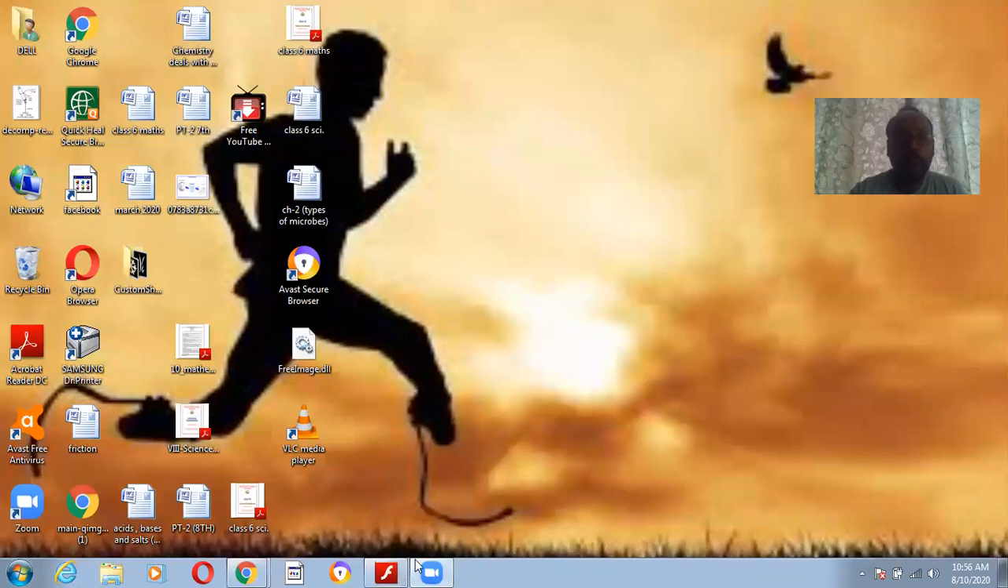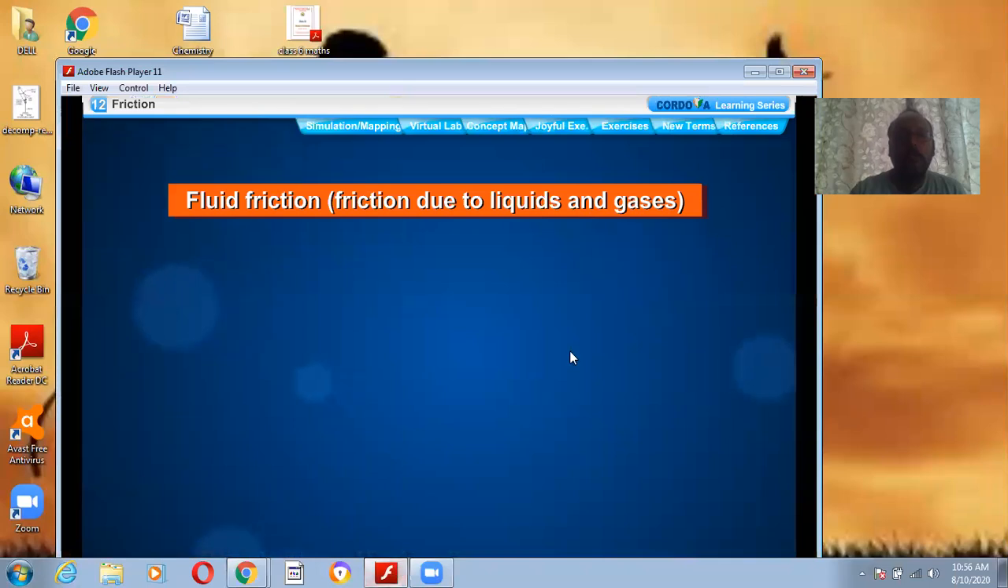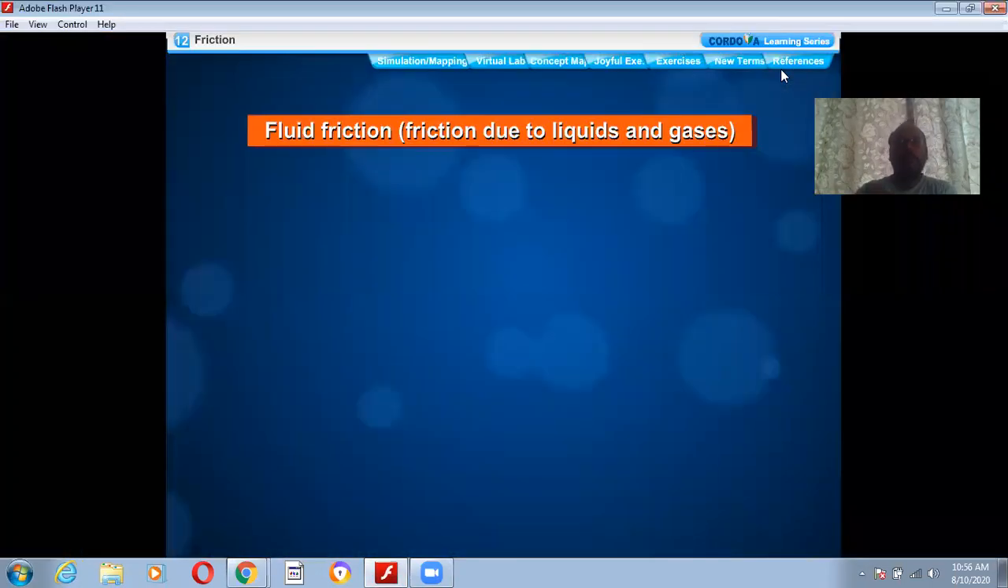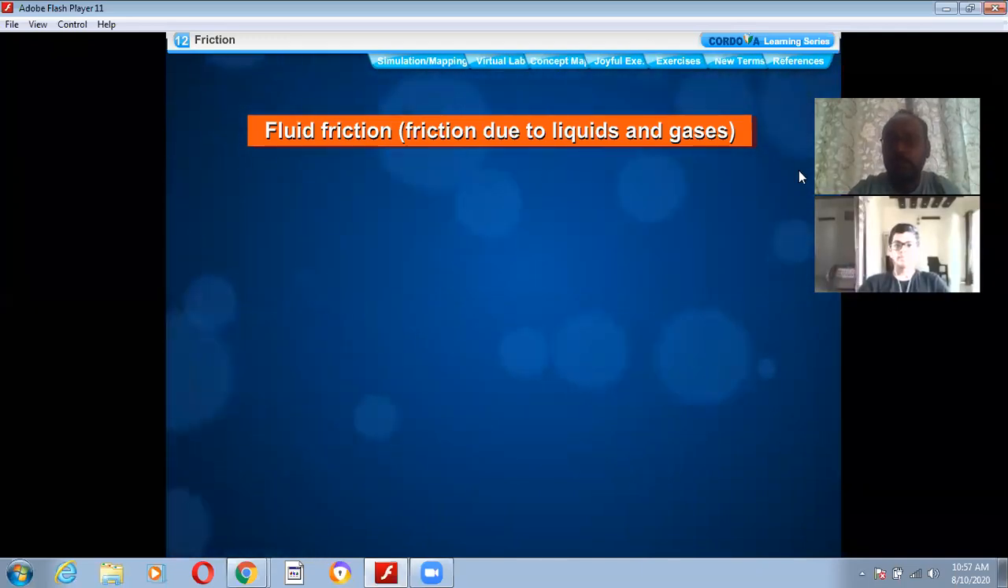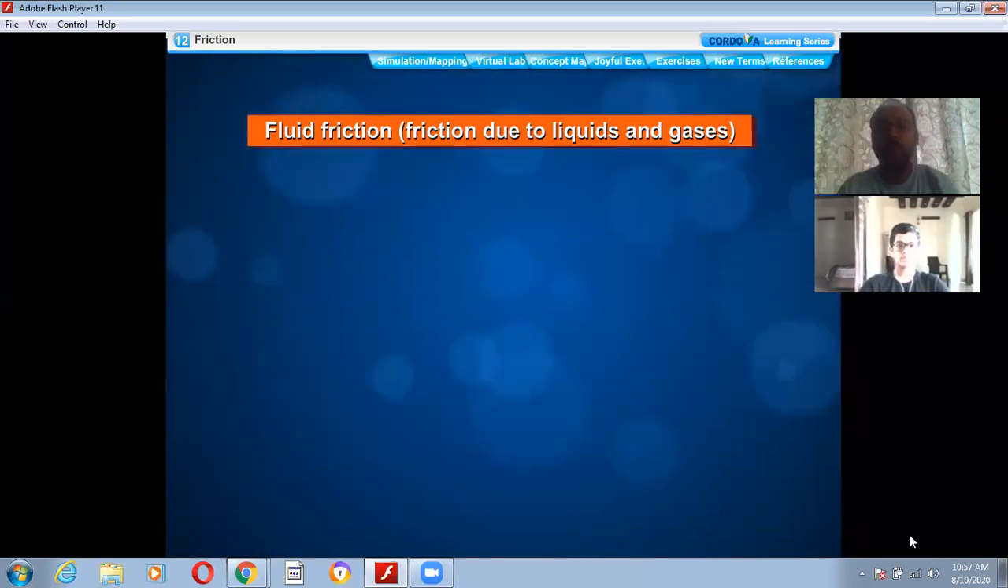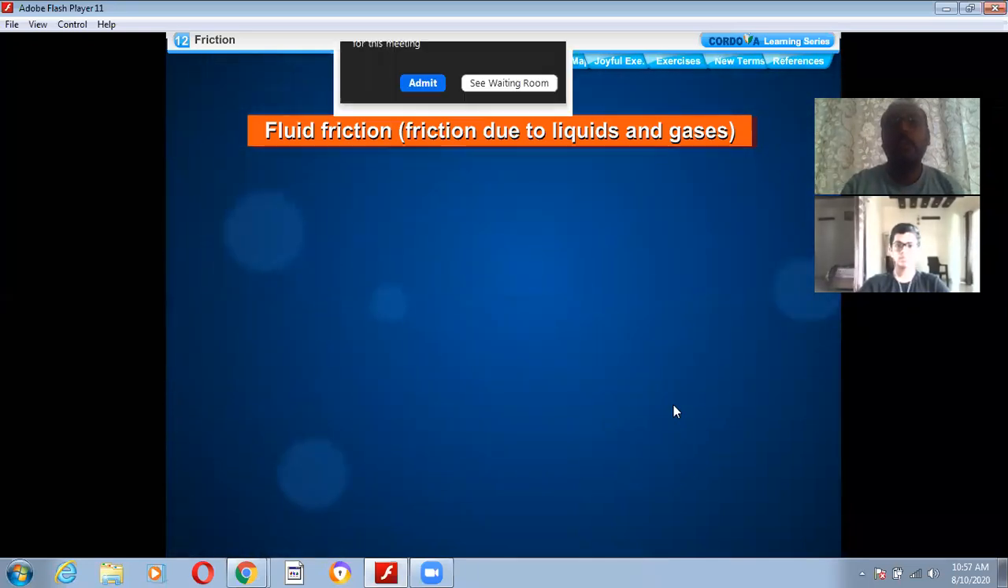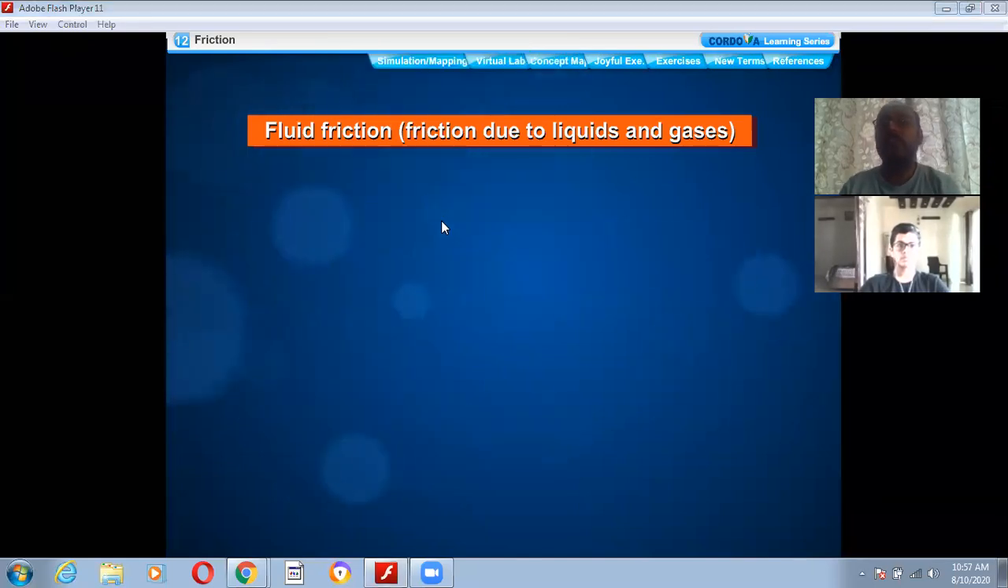Some important points and a topic of friction. First of all, that is fluid friction. Before starting my discussion, just understand what fluids are. From its name, it's very clear that fluid means which has the ability to flow. It's mentioned here friction due to liquids and gases. So out of solid, liquid and gases, we are having two fluids: one is liquid and the other is gases.